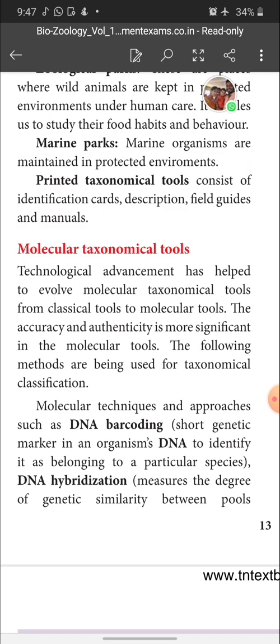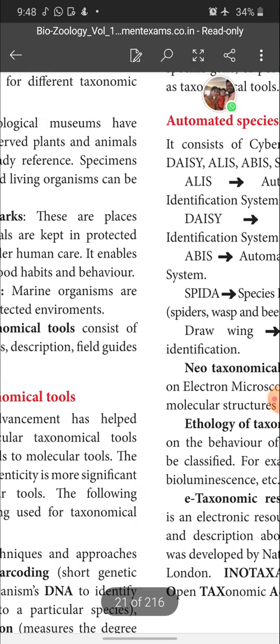What are the various molecular techniques involved in the molecular tools of taxonomy? Molecular techniques and approaches such as DNA barcoding. It is a method to identify the organism. What is DNA barcoding? It is a short genetic marker in an organism's DNA to identify it as belonging to a particular species.